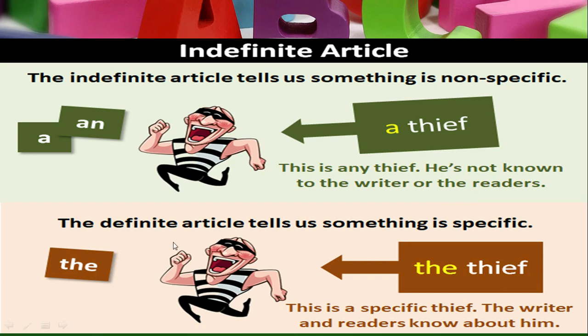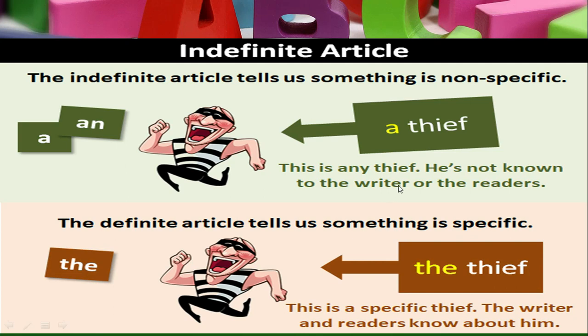Then here, when you have used the definite article, the definite article tells us something is specific. Now you are giving importance to that person. You know that person and that he is robbing. This is a specific thief that you know. It's a particular thief that you are talking about. That's why you are using the thief. The writer and reader know about him. So this is the difference between the indefinite article and the definite article.